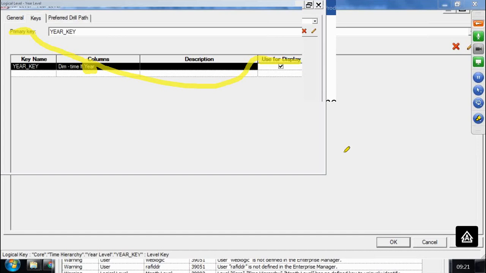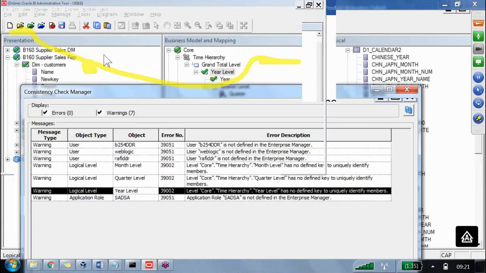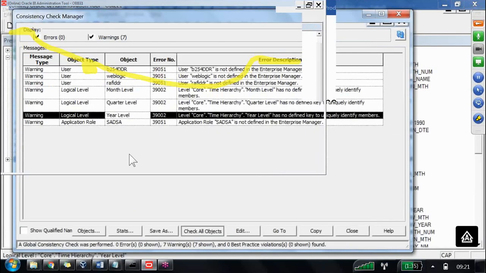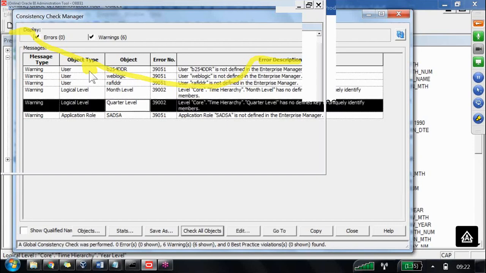Okay. Let us click on OK. As of now, we completed. Now, if I check this again, you will see one warning is decreased, yes or no? Now we'll do the same job for the quarter level.